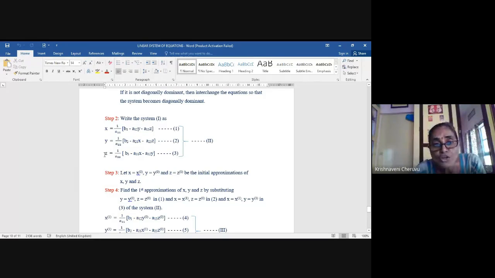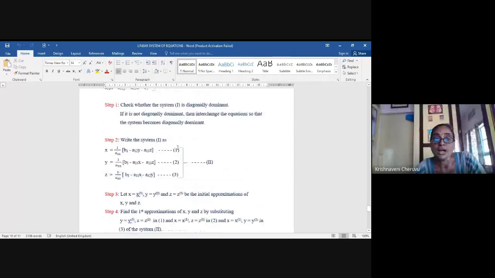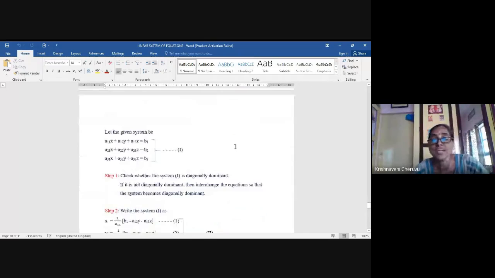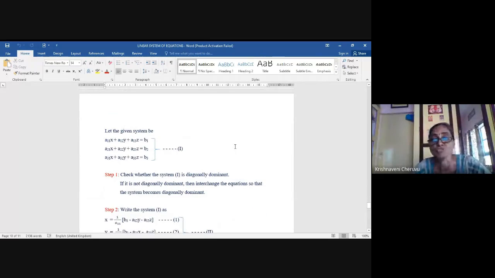And to get z, what you have to do? You have x, x bracket 1, and for y, you have y bracket 1. So you have to substitute for x, x bracket 1, and for y, y bracket 1, in the third equation to get z bracket 1. That is why this method is also known as successive displacement method. One after the other you are substituting whichever is the latest approximation.